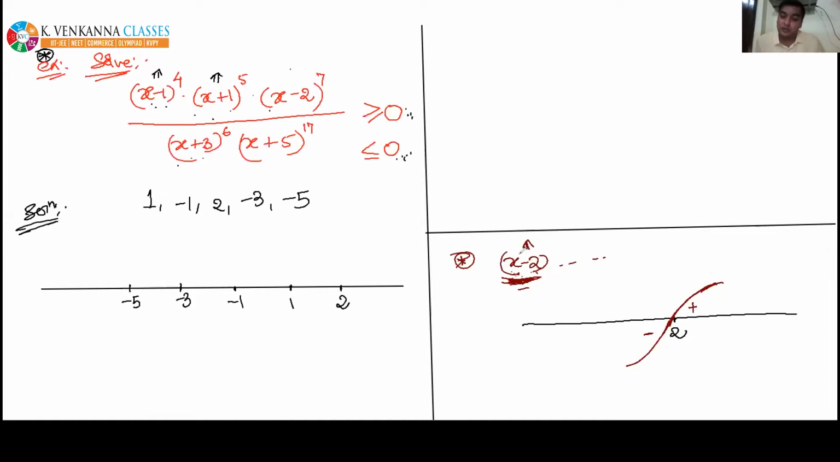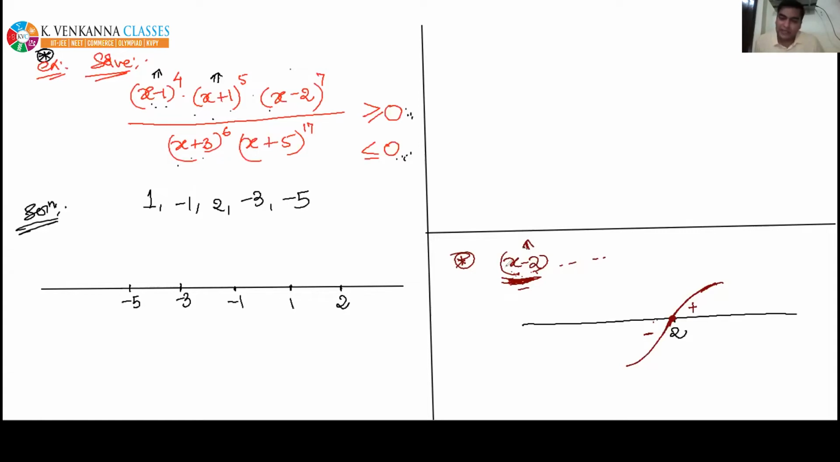At x equal to 2, it is becoming 0. If x is smaller than 2, then this x minus 2 will be negative. So see here, if x is smaller than 2, then x minus 2 is negative, and hence the wavy curve goes below the number line.